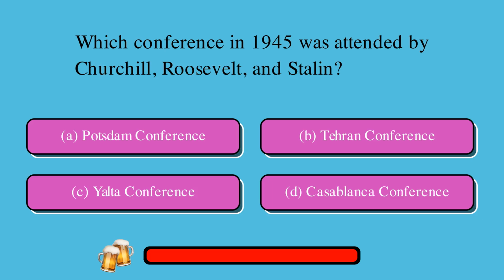Which conference in 1945 was attended by Churchill, Roosevelt, and Stalin? Is it A. Potsdam Conference or B. Tehran Conference or C. Yalta Conference or D. Casablanca Conference? The correct answer is C. Yalta Conference.